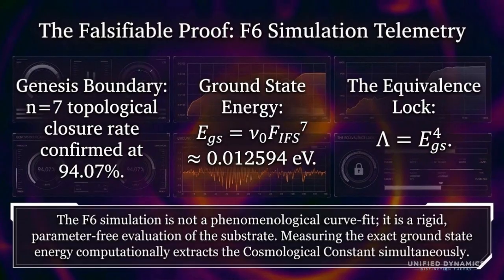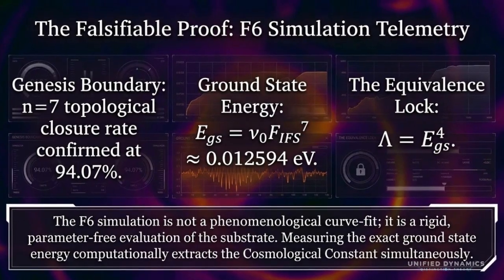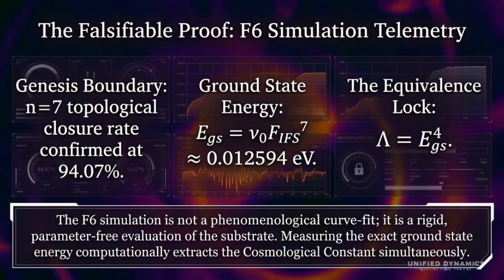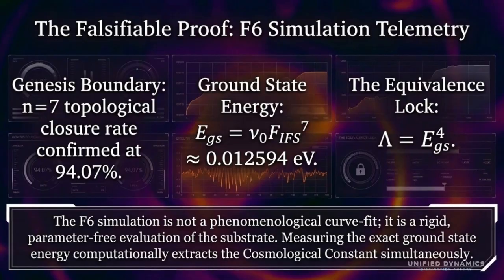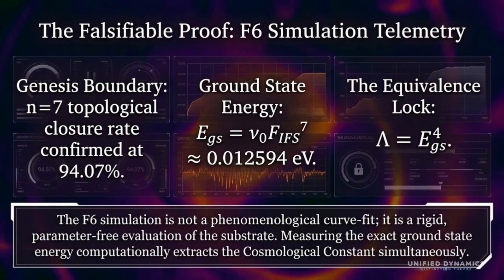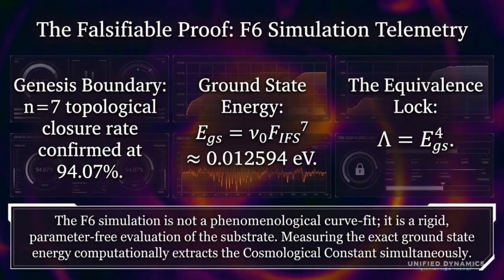So the careful claim is this: the F6 simulation gives us a parameter-constrained B2 bridge from substrate closure to ground state energy to cosmological constant scaling. It's not final proof of cosmology, but it is a falsifiable numerical pathway.